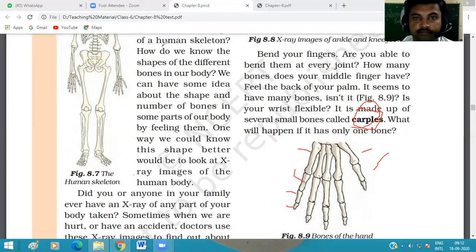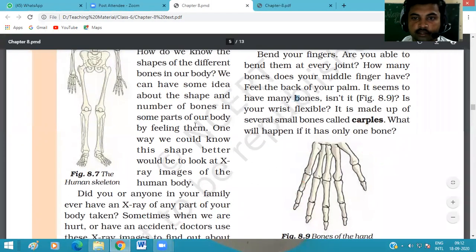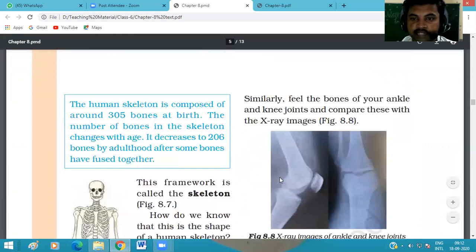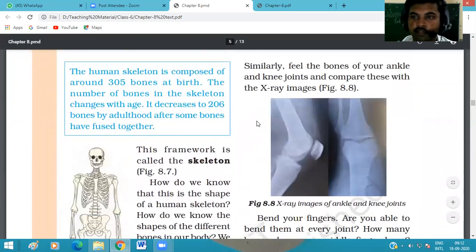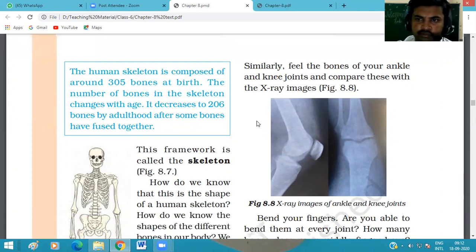And we can easily see our bones in an x-ray image. Many times we go for diagnosis, so doctors prescribe an x-ray, and we see our bones very clearly in the x-ray, okay.